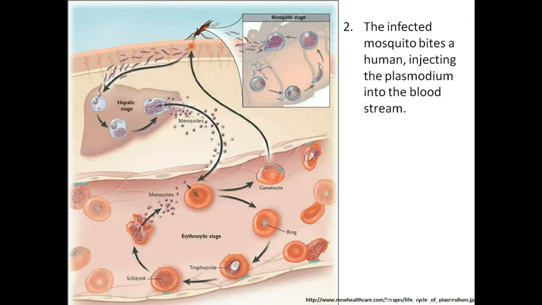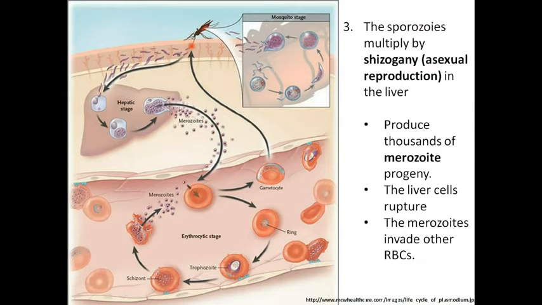So I have here that the infected mosquito will bite the human, and it will inject the Plasmodium, the sporozoites, inside the bloodstream of the human. So here's some little blood vessels at the surface of the skin. Those sporozoites, when they enter the blood, this blood is going to go to the liver, because the liver filters the blood. They're going to look for these liver cells called hepatocytes. So at this point, this is known as the hepatic stage.